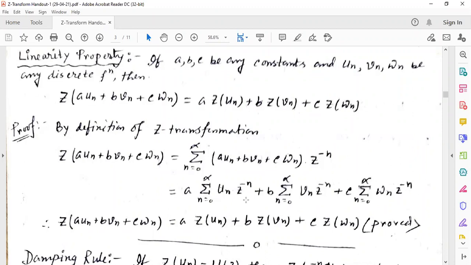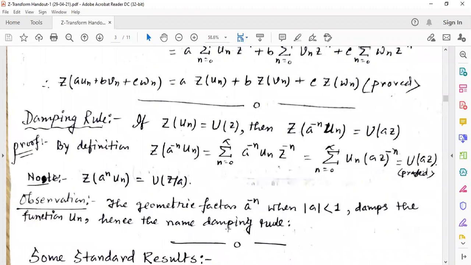So these are the Z transformation of Un, the Z transformation of Vn, and the Z transformation of Wn. So Z transformation of aUn plus bVn plus cWn equals a times Z transformation of Un plus b times Z transformation of Vn plus c times Z transformation of Wn. The sum is split into separate sums. That is called the linear property of the Z transformation. This property also holds for Fourier transformation and Laplace transformation.